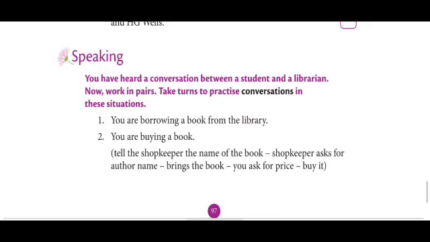Situations are given. First one, you are borrowing a book from the library. Then you have to write the dialogue between you and librarian. Then second one, you are buying a book. And next situation is you are going to buy a book and tell the shopkeeper the name of the book. Shopkeeper asks for author name, brings the book, and you ask for the price. By these clues, you have to make a conversation and practice it with your brother or sister.